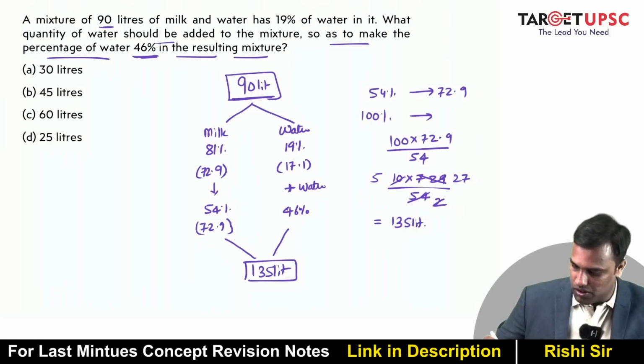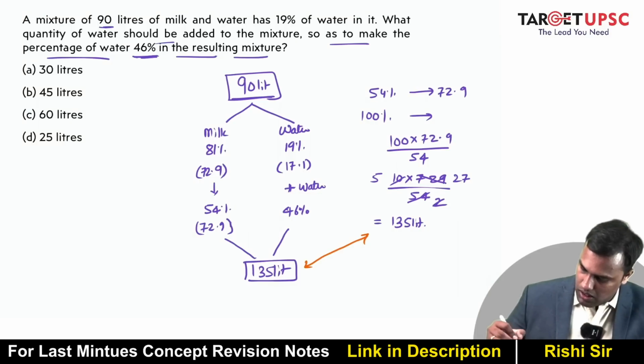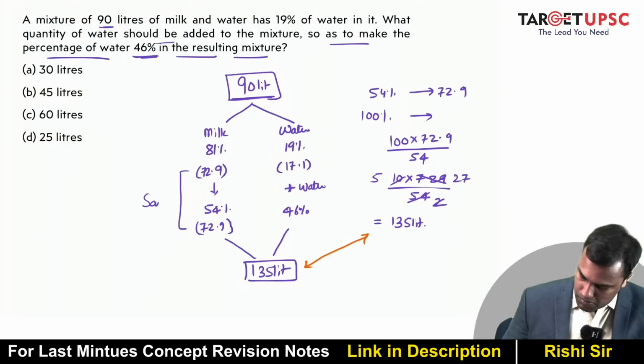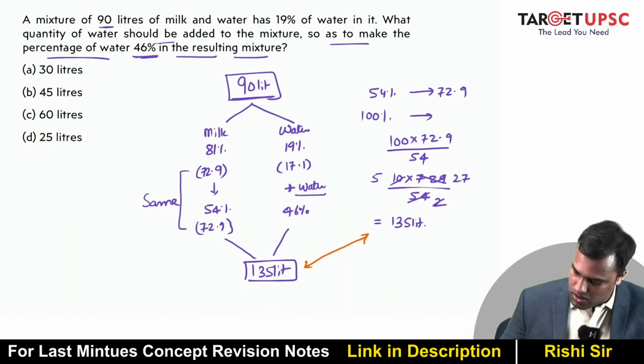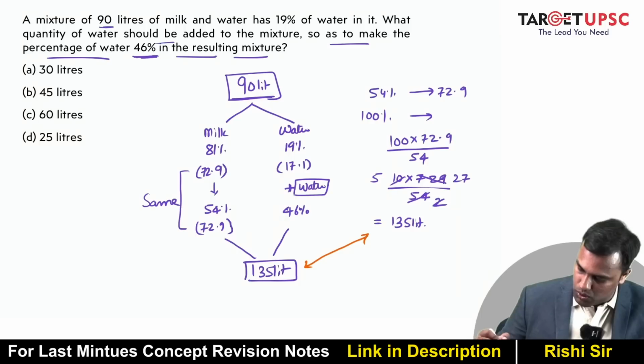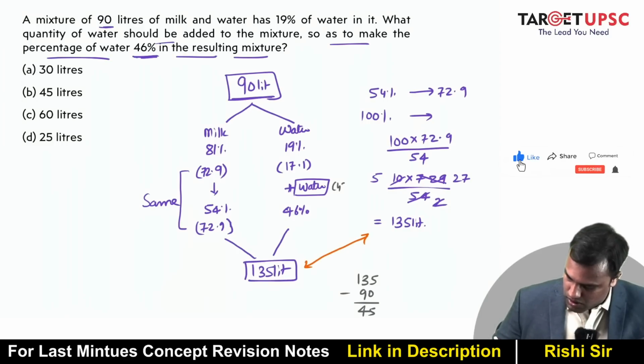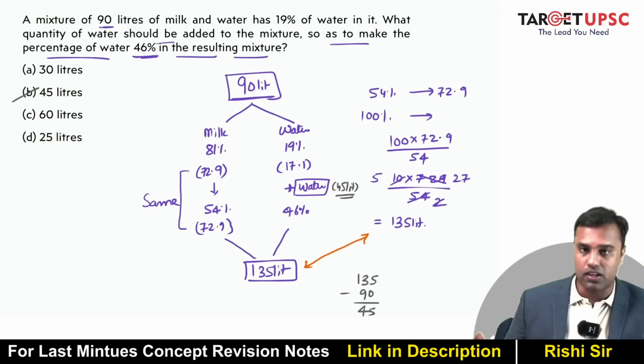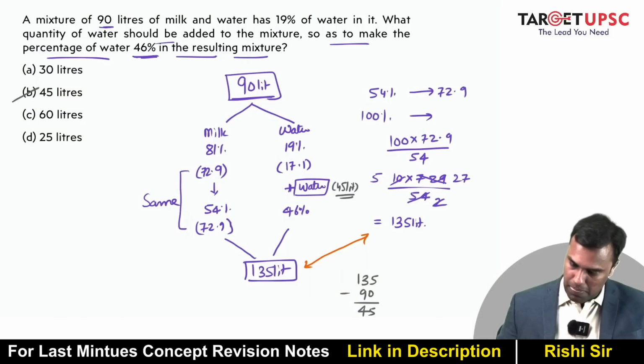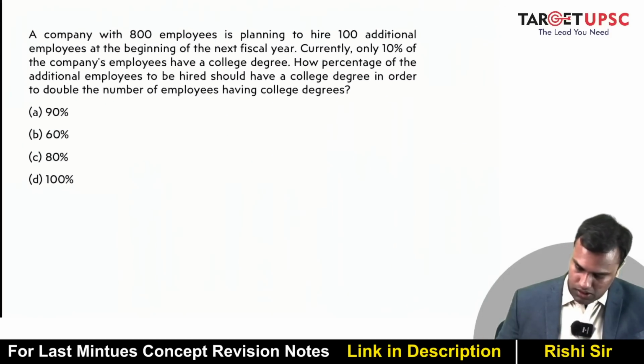135 liters. How 135 liters? This is where I got it from, right? Now this is still the same. So what has been added is water. So how much water must have been added? 135 minus 90, which is 45. So can I say this is 45 liters of water that was added? Okay. Let's go to the next.